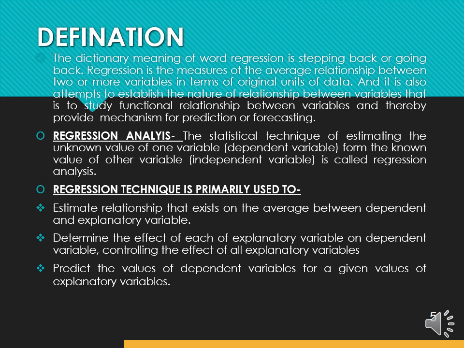The statistical technique of estimating the unknown value of one variable, that is the dependent variable, from the known variable, that is the independent variable, is known as regression analysis. As for the regression technique, it is used to estimate the relationship that exists on average between the dependent and the explanatory variables. It also determines the effect of each explanatory variable on the dependent variable, controlling the effect of all other explanatory variables, and also predicts the values of the dependent variable for given values of the explanatory variables.